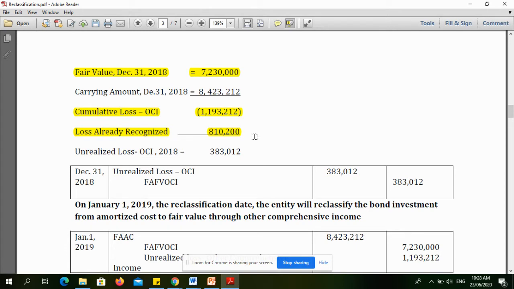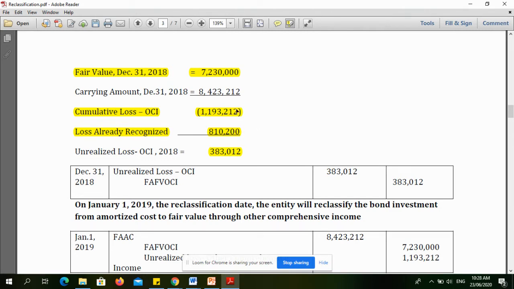So, yun. Kaya, yung unrealized loss, OCI, 2018 is 383,012. Because, this is the unrealized loss na hindi pa natin nare-recognize.